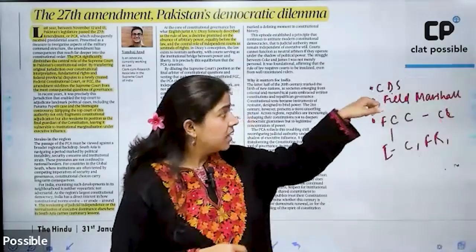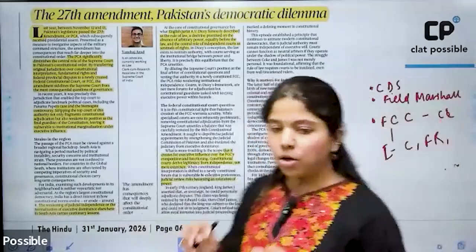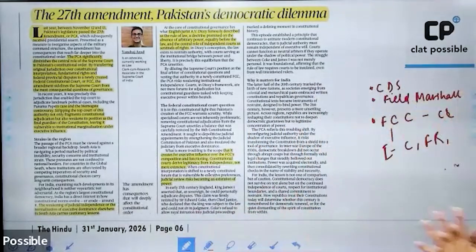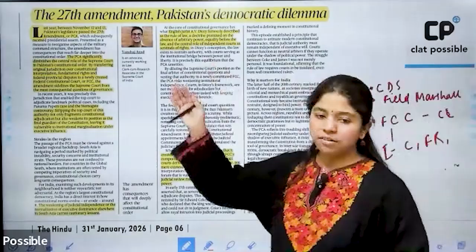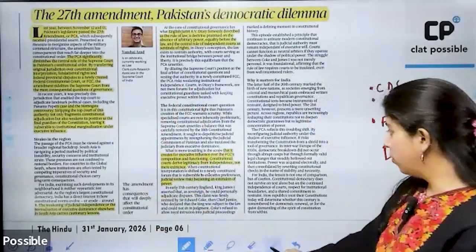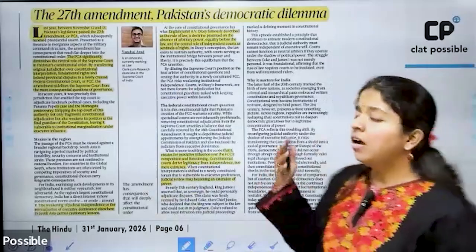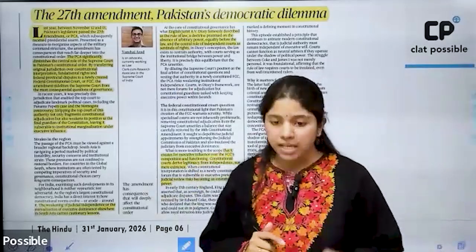Other than this, the executive is going to be made more powerful, will be given more concentration of powers. All right. So this particular article talks about the 27th Amendment and what it seeks to change in Pakistan.